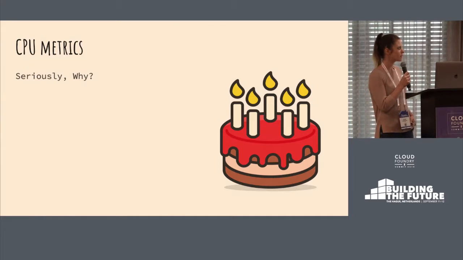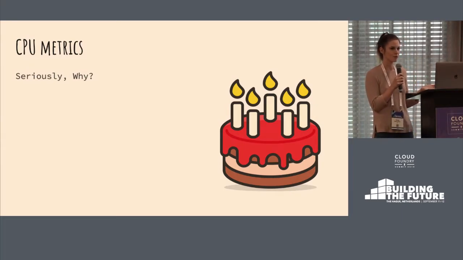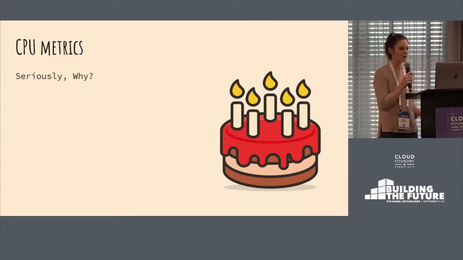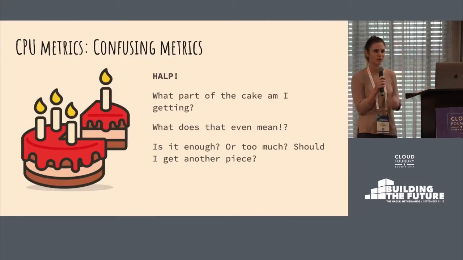You're probably wondering, Cloud Foundry already has a CPU metric, so when I do CF app, I see some numbers. Why do we need a new one? And you're kind of right, but it has 3 main problems. So the first one, the metric is really confusing.